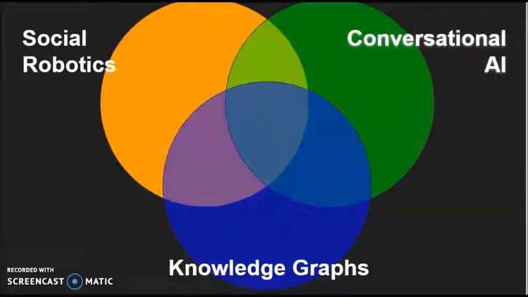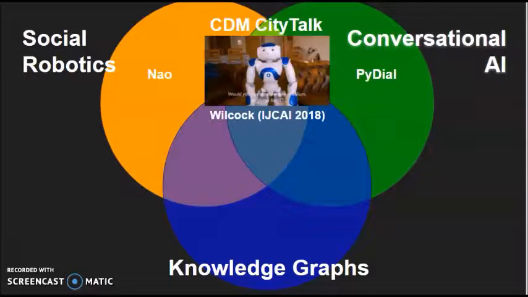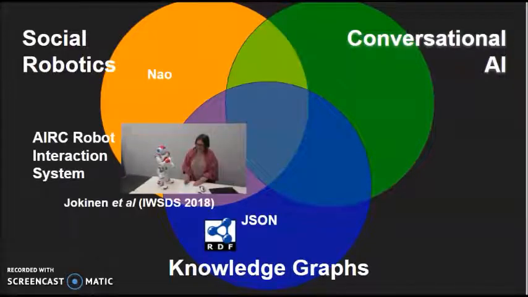Our work combines three different research areas: social robotics, conversational AI, and knowledge graphs. In 2018, my CityTalk application combined a Nao social robot with the PyDial conversational AI framework. At the same time in 2018, Kristiina's work on the AIRC robot interaction system combined a Nao social robot with knowledge graphs in RDF and JSON formats.